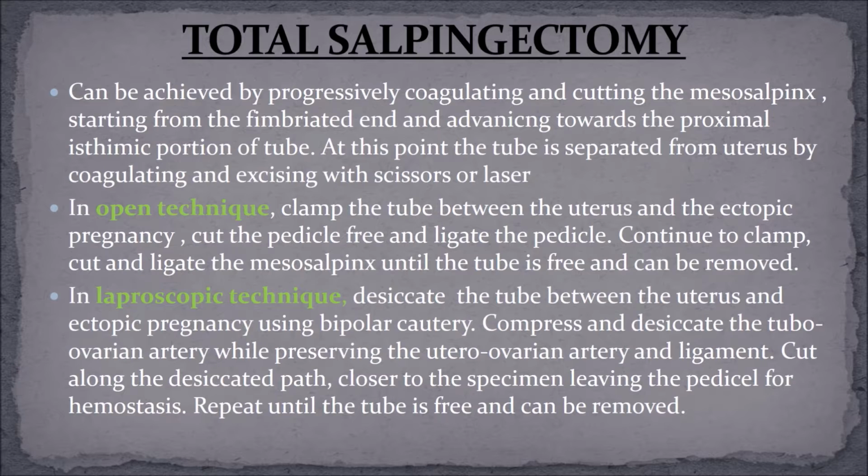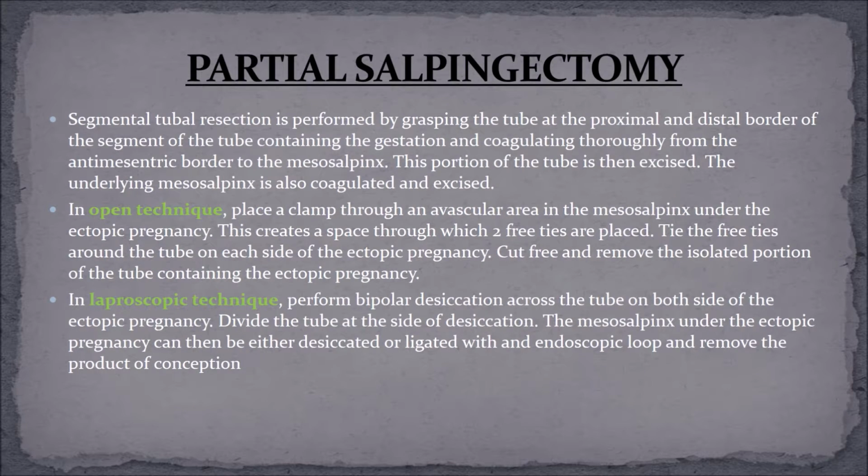In the laparoscopic technique, desiccate the tube between the uterus and ectopic pregnancy using bipolar cautery. Compress and desiccate the tubo-ovarian artery while preserving the utero-ovarian artery and ligament. Cut along the desiccated part closer to the specimen, leaving the pedicle for hemostasis. Repeat until the tube is free and can be removed. Now, what is partial salpingectomy?